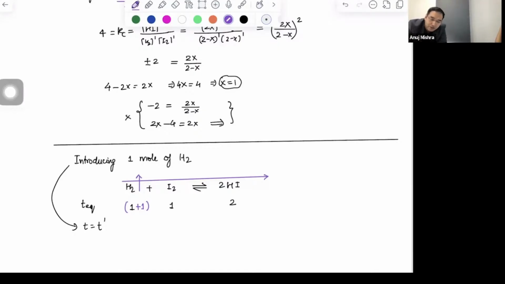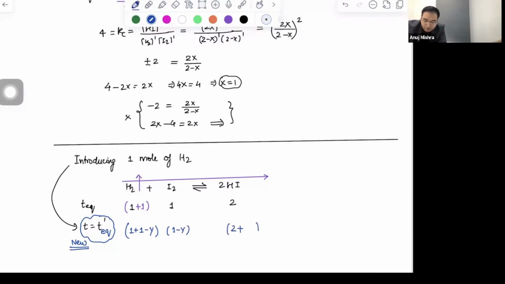If reaction will move in forward direction, let's say it is going to set up a new equilibrium at some time t prime equilibrium. This is the new equilibrium. Okay. So at that moment, what can you write mathematically? 1 plus 1 minus x. Again, instead of x, it would be better to use some other variable, because you have already used x above, that can be confusion. I am using y this time. Okay, this is a small hygiene issue which you should keep in mind. Don't use same variable above and below, it will be a problem. So can say some y. What you can write here is another y, and here you can write some...